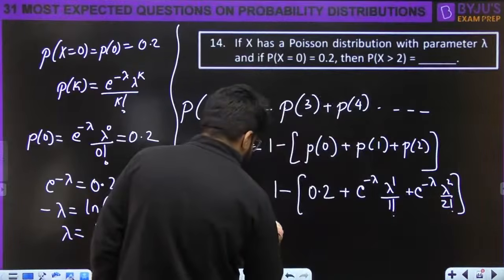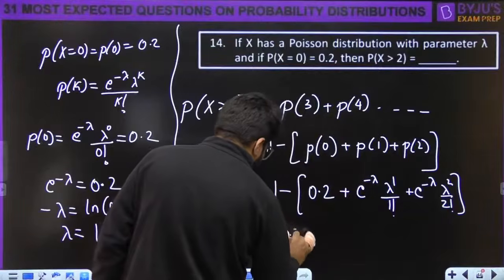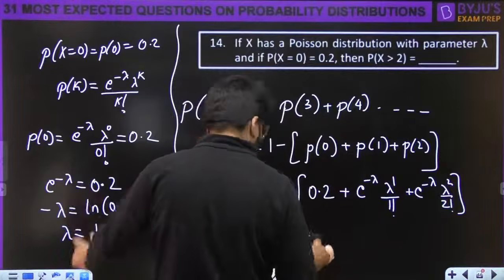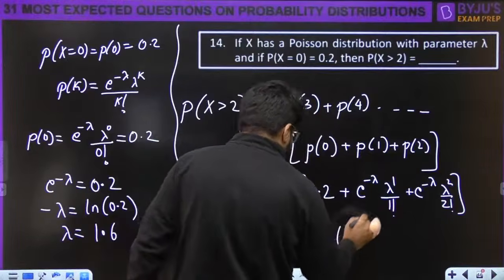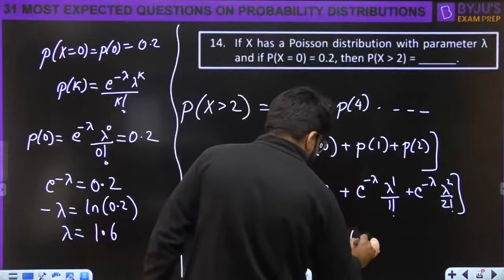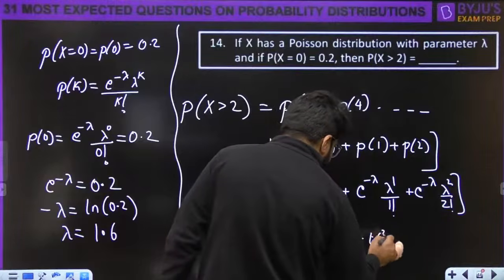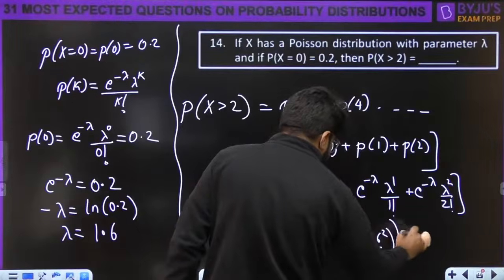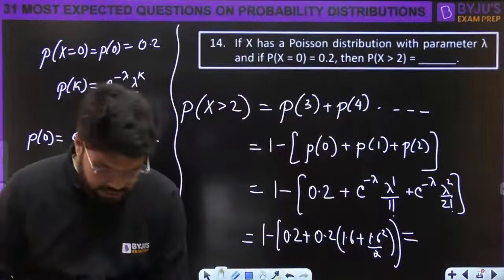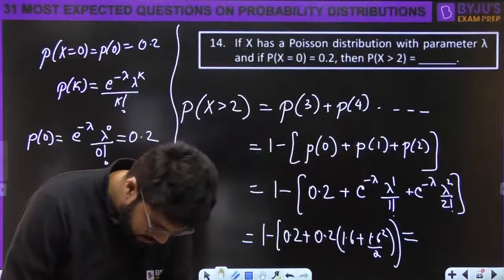So this is 1 minus of 0.2 times (1 plus lambda 1.6 plus lambda square, that is 1.6 square divided by 2), where 0.2 is taken common. Do this calculation, write the final answer.